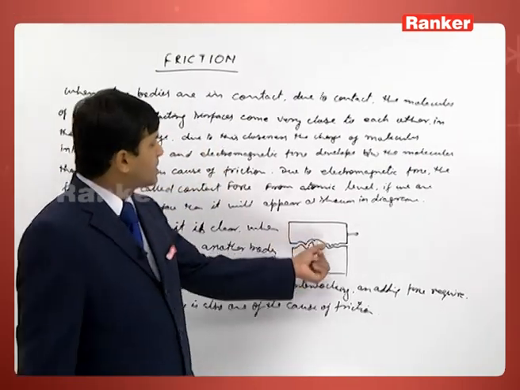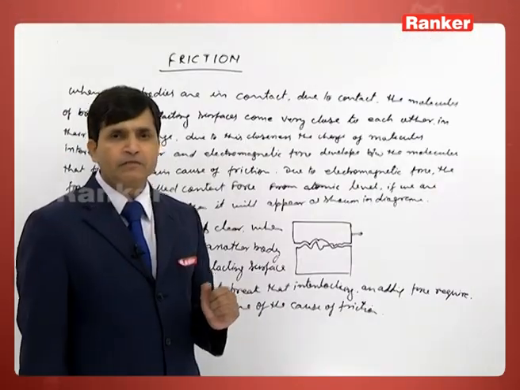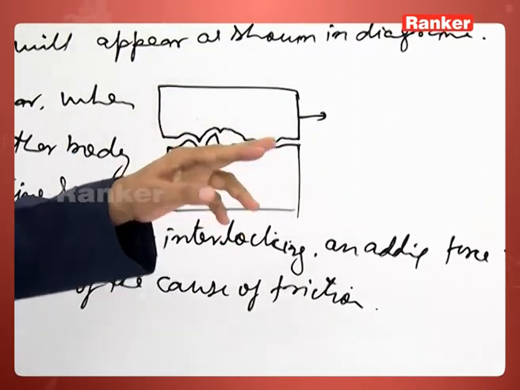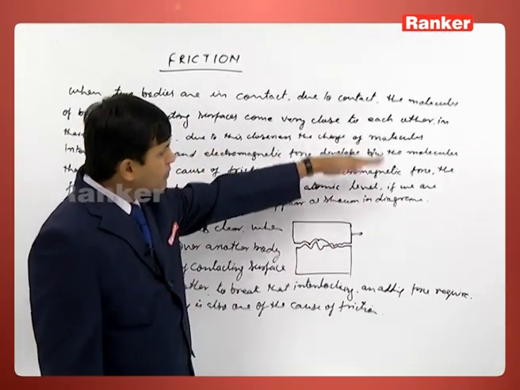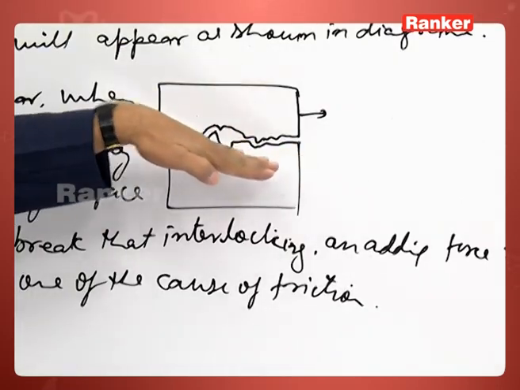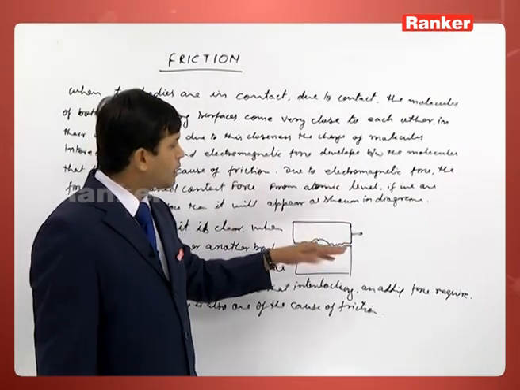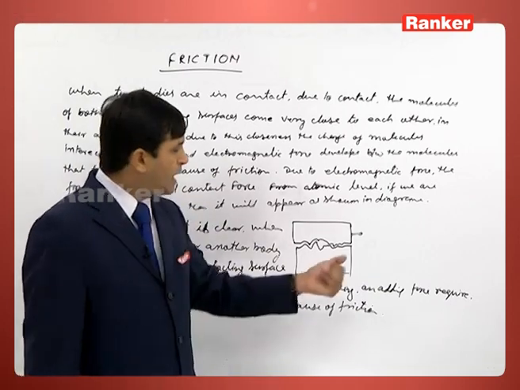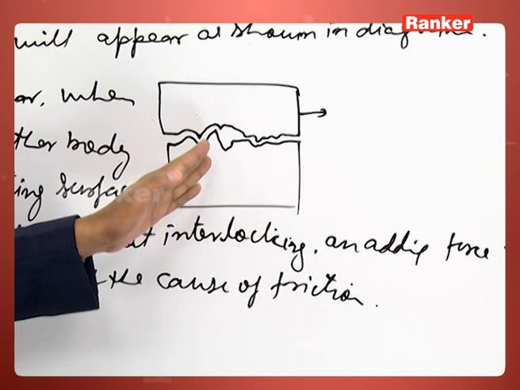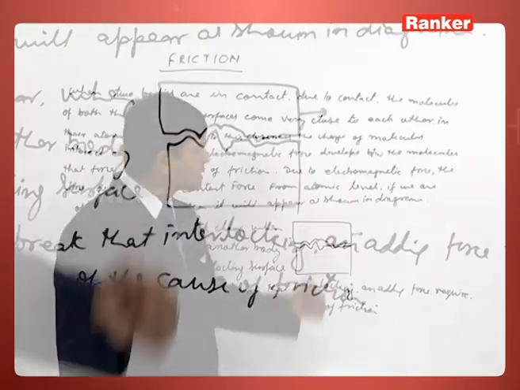One thing is, if these molecules interact, because of the interaction, electromagnetic force will develop, and due to the relative motion between these two surfaces, the molecules will interlock. Although from the naked eye these two surfaces will appear plane, at the atomic level these two surfaces will appear like that. So when one body slips over the other body, interlocking will develop, and that interlocking produces a force.